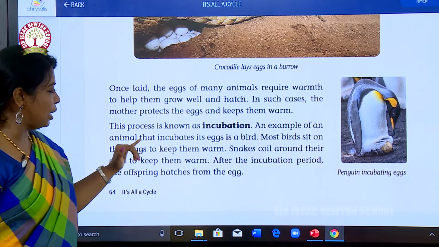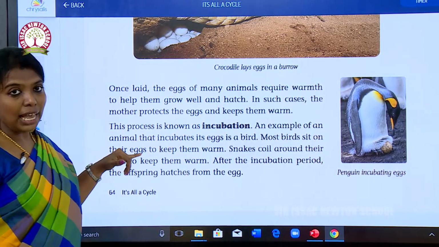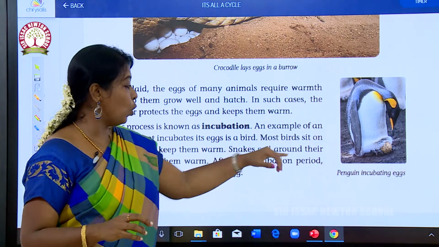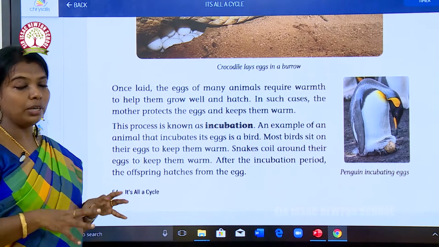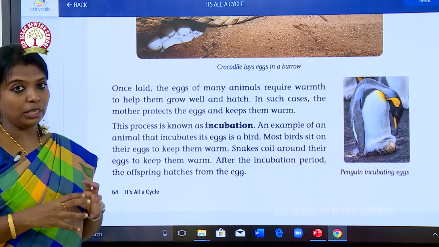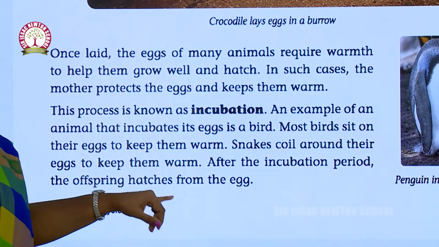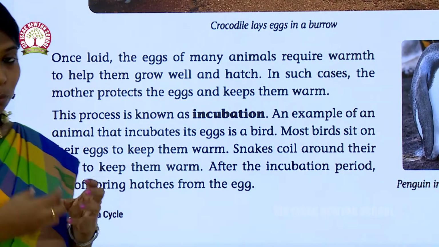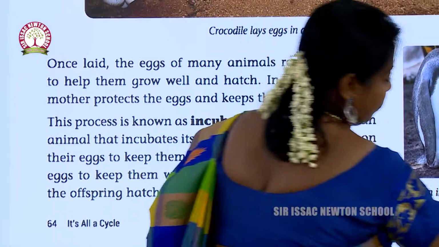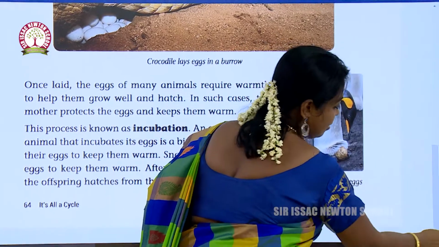An example of an animal that incubates its eggs is a bird. Most birds sit on their eggs to keep them warm. Snakes coil around their eggs to keep them warm. Then only the egg will hatch, as it needs that warmth to hatch. After the incubation period, the offspring hatches from the egg. What is the offspring? The young ones of the same kind are called offspring. See here, the penguin is incubating the egg under her feet.